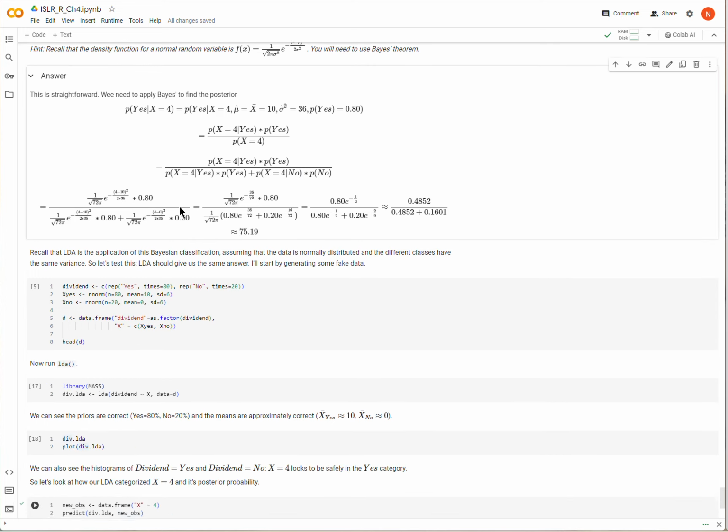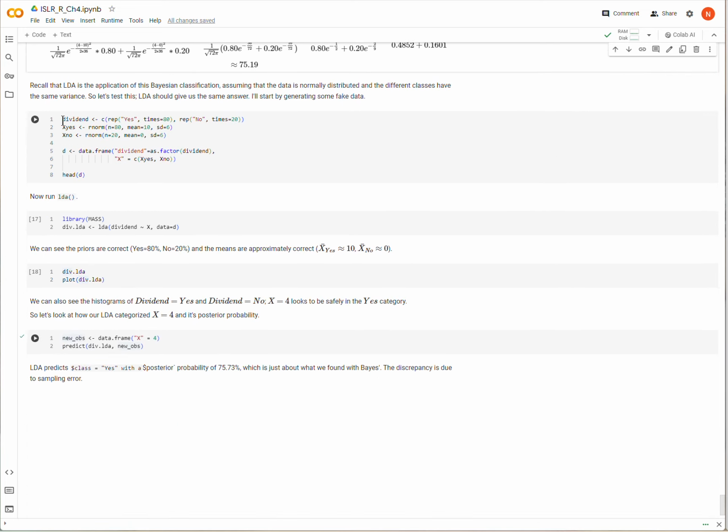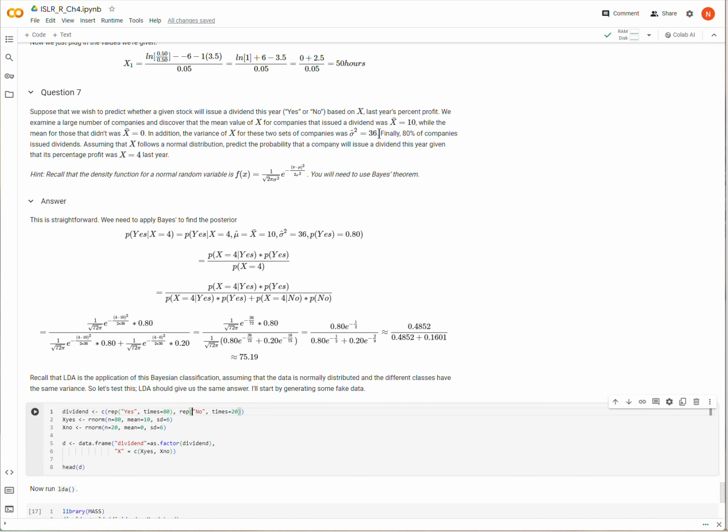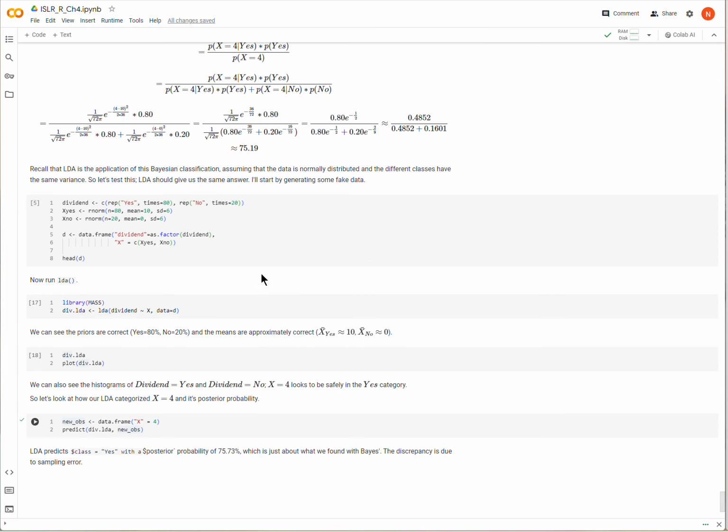So let's do that. First I'm just going to generate some fake data. I have a factor here that I'm calling dividend, and it's either yes or no. I have 80 yeses and 20 nos, reflecting the prior given to us, which was that 80% of companies issue dividends. Then for X yes, the value of X has a normal distribution with mean 10 and standard deviation 6.